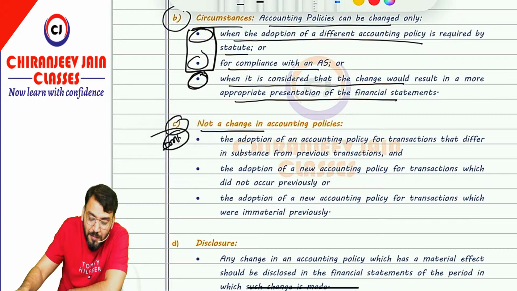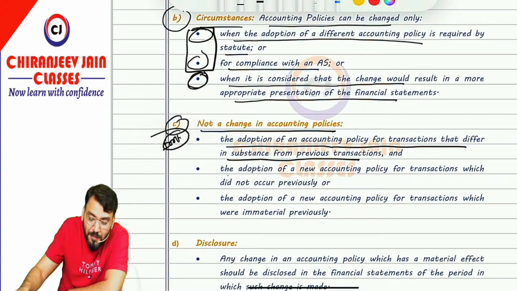The following are not changes in accounting policy. What do they want to say? The adoption of an accounting policy for a transaction that is different in substance from previous transactions, means any transaction happening in the current year which is substantially different from the previous transactions, this is not a change in accounting policy. Correct. So adoption of a new accounting policy for a transaction that differs in substance from previous transactions, can I say this is not a change in accounting policy.